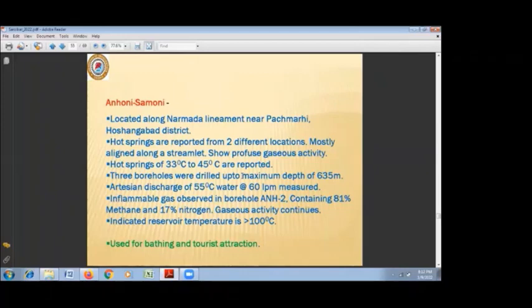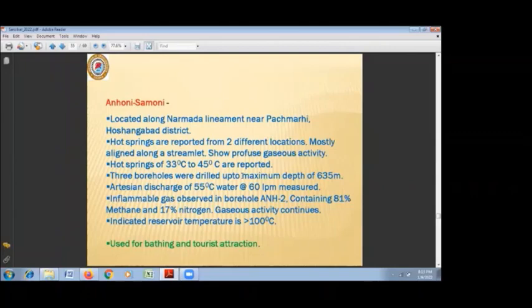This has one more important aspect here, that is inflammable gas. That gas emission was observed in the borehole, which contains 81% of methane and 17% of nitrogen. This gaseous activity is also continuous, and this is another aspect for utilization of this borehole for, we can say, production purposes or energy purposes.